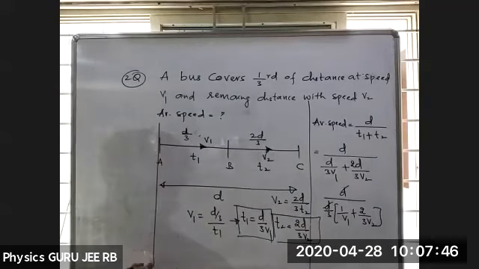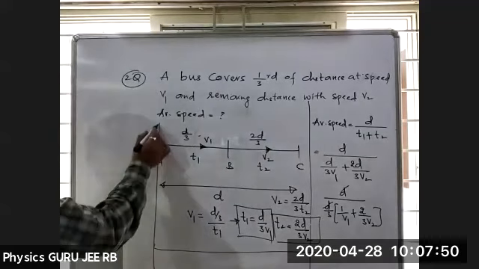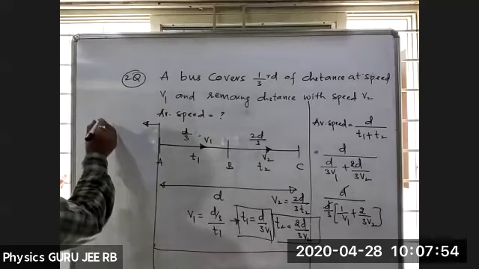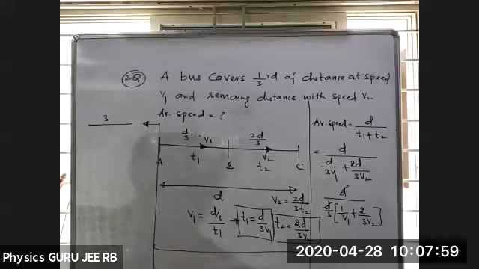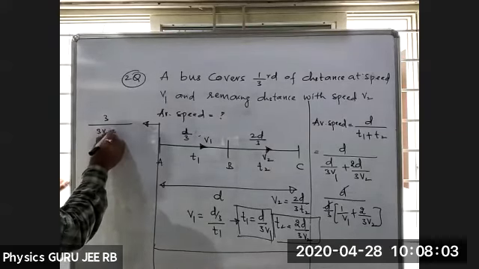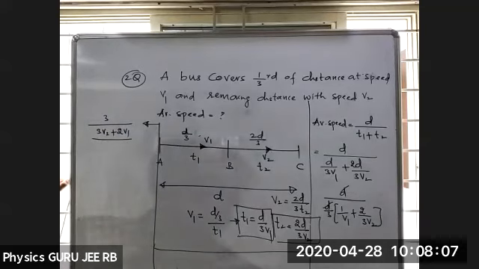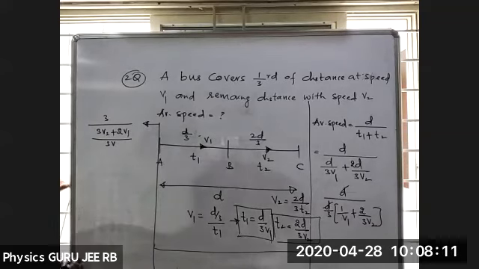So how can I do the LCM part? Here 3 will go to the numerator, 3 divided by, 3V2 plus 2V1 divided by 3V1V2.